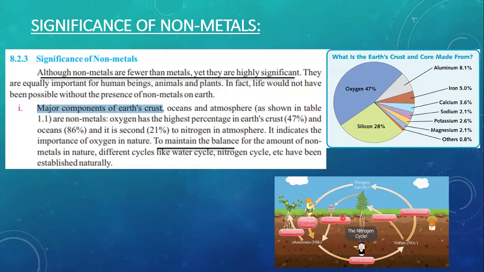Similarly, as you can see, the plants use the nitrogen. Assimilation means the process in which they use the nitrogen in the form of various compounds, and ammonification means the conversion of the nitrogen to ammonia is taking place. This ammonia then undergoes the process of nitrification, in which the ammonia is converted to nitrate ions. These nitrate ions then undergo denitrification, in which they are converted back to nitrogen gas and released to the atmosphere. Moreover, assimilation means the plant.